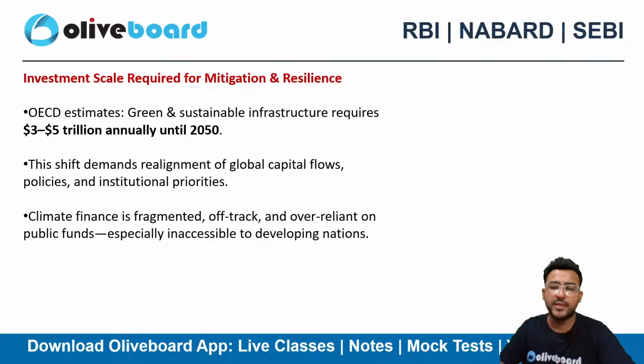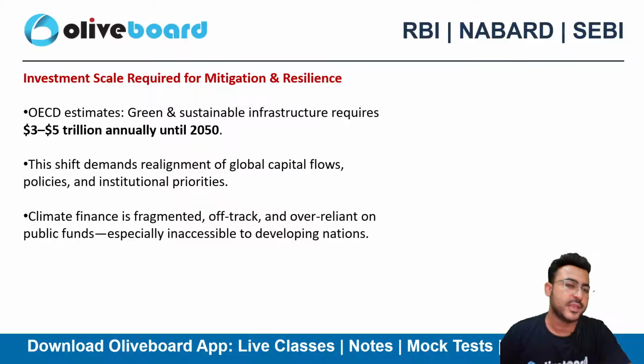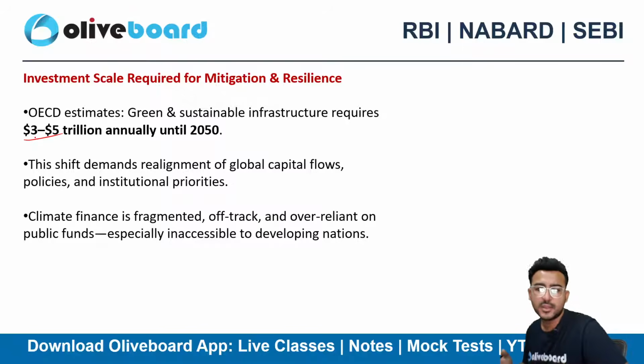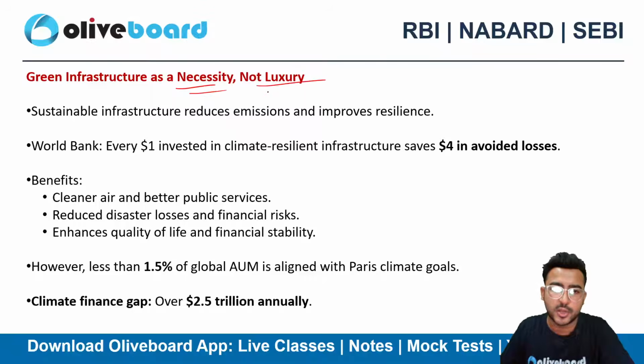Broadly you need to study this particular data from the RBI website. You don't have to go into too much detail, but considering the importance of green finance, you need to strengthen yourself on the green finance topic for the descriptive paper. The OECD estimate is that green and sustainable infrastructure requires 3 to 5 trillion annually until 2050, right? So green infrastructure is a necessity and not at all a luxury as of now.